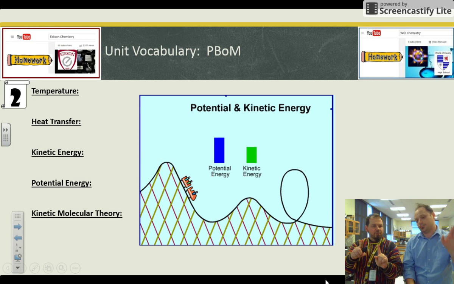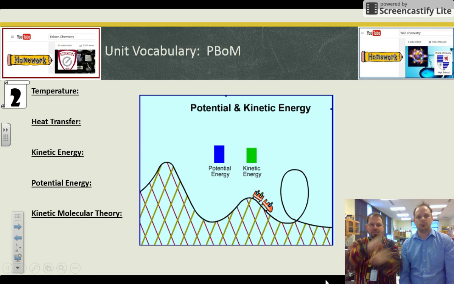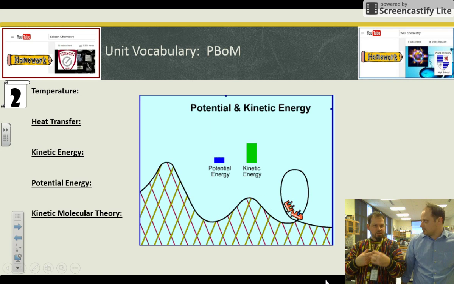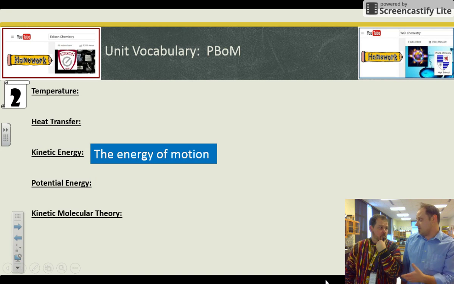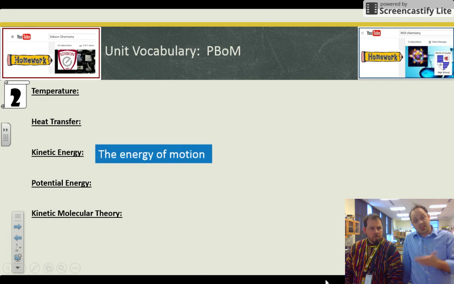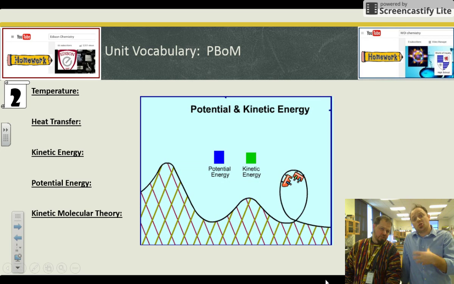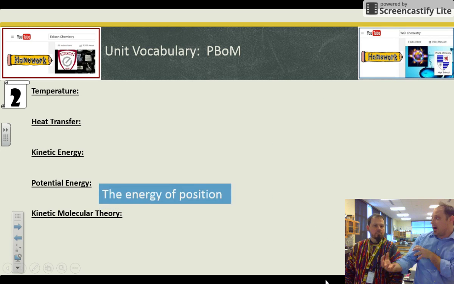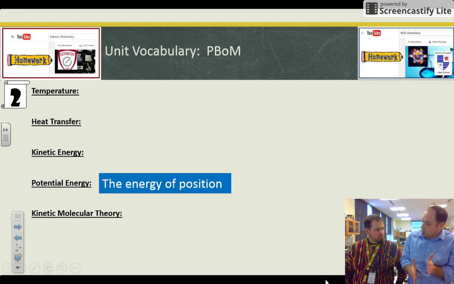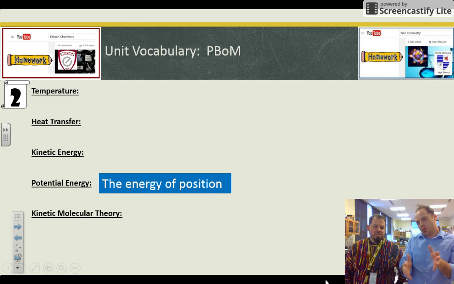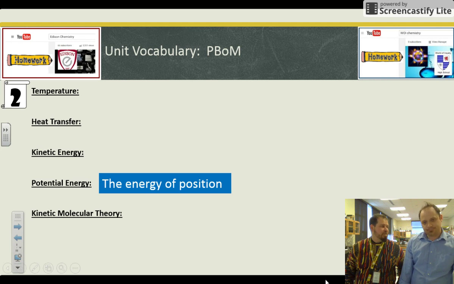So for us, kinetic energy is going to be like moving fast, and potential energy is more like stored chemical energy. Kinetic energy is the energy of the motion of atoms and molecules and particles. Potential energy is the energy stored up between bonds, like in intermolecular forces, as well as energy stored up in actual chemical bonds too. So for our case, it is more stored energy than it is energy of position, which is more physics. But energy of position of molecules, now we're getting along.